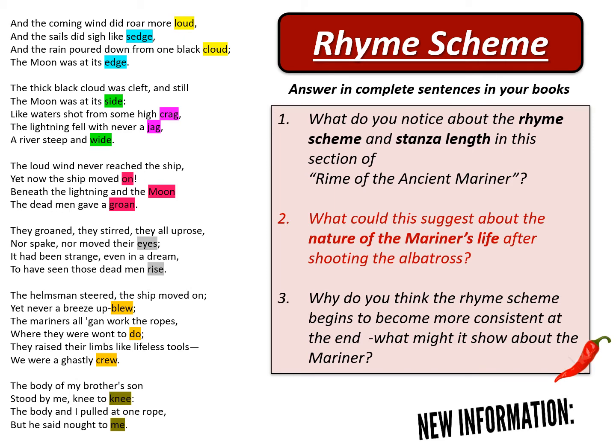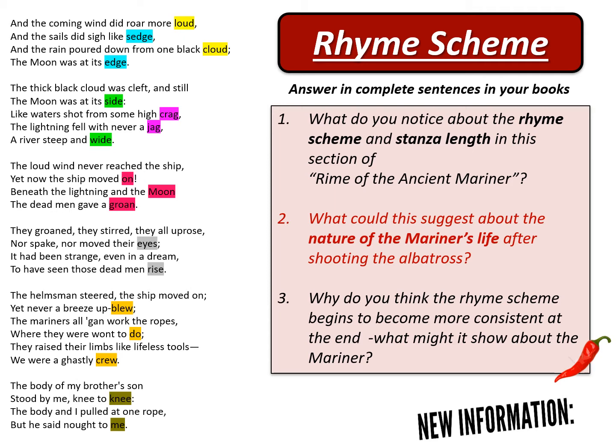The poem has gone a bit chaotic, and the mariner's life has gone chaotic. The poem has gone out of control. The rhyme scheme keeps changing, the stanza length keeps changing, and the mariner's life has gone out of control. So I think that's what's represented here by the changes in the stanza length and the changes in the rhyme scheme.